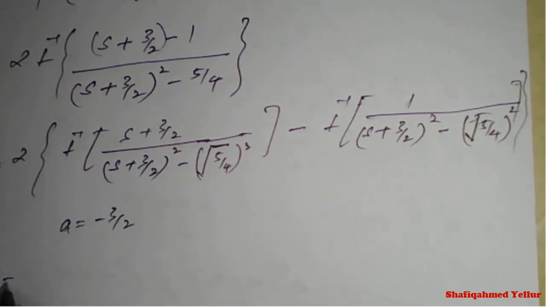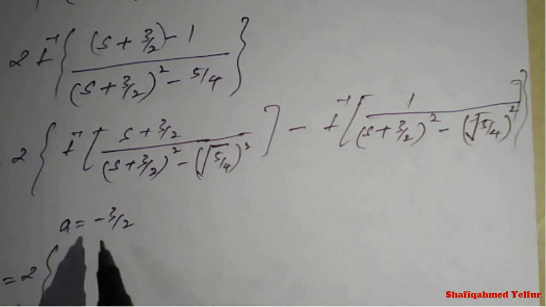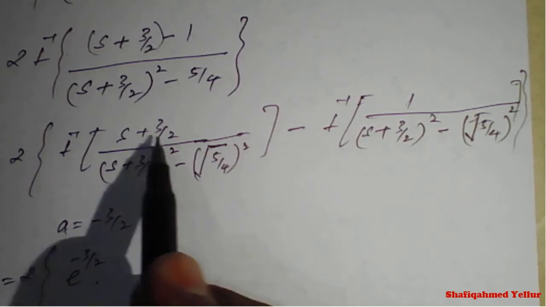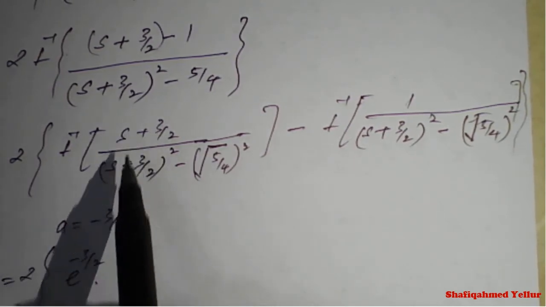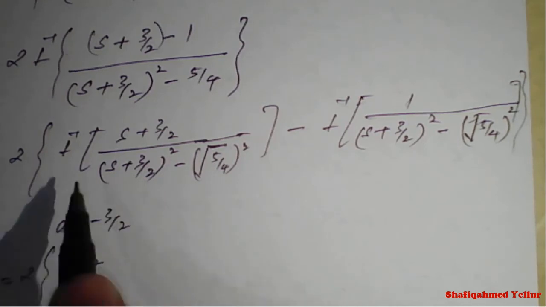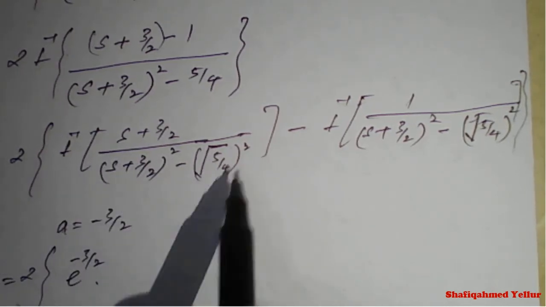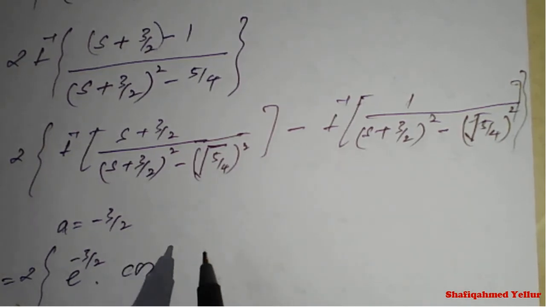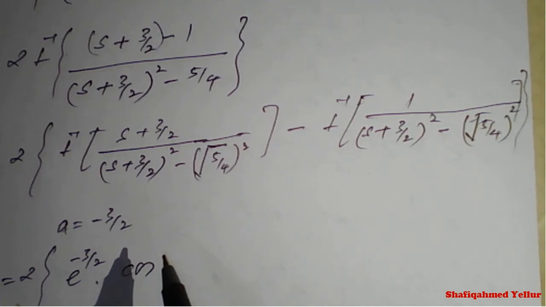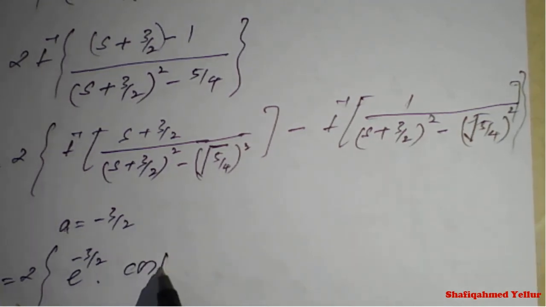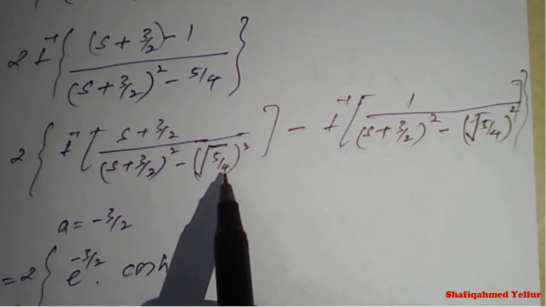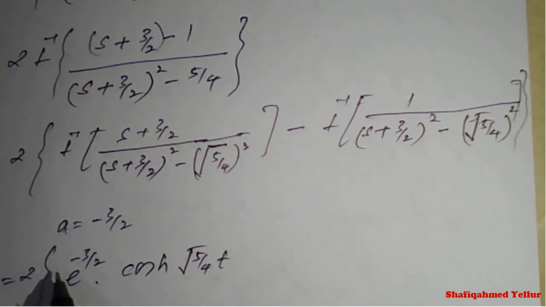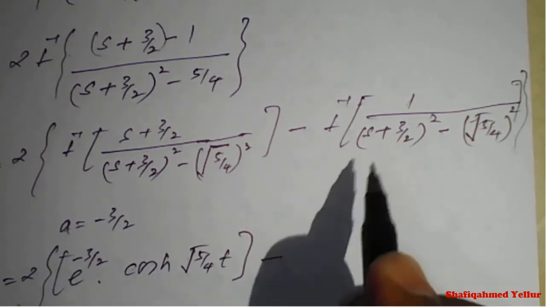Therefore, by using the shifting property, 2 outside, it will be e raised to minus 3 by 2 t into the remaining part, s divided by s square minus a square, which is nothing but cos, and because of the minus sign it becomes hyperbolic, cos hyperbolic of root 5 upon 4 t, first term result minus second term result.